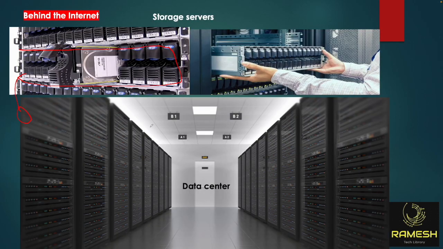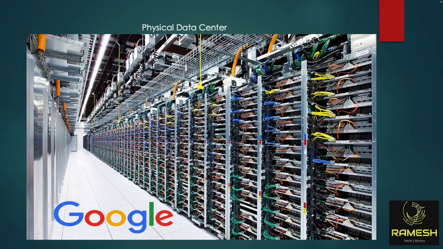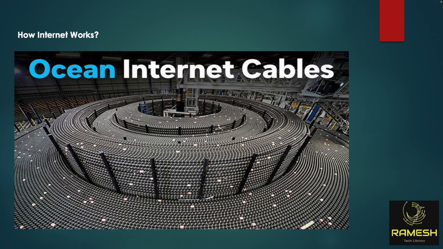So this is what is behind the internet. Whatever image you are uploading to Instagram or whatever video you are uploading to YouTube, all the data will be stored in data center storage servers. These storage servers are located in the data center. This is how data centers look. This is a Google data center, and you can see multiple servers here. And ocean internet cables show how this world is connected to each other.